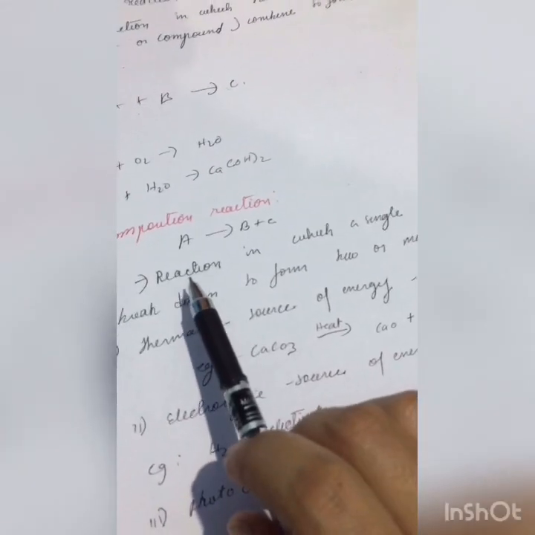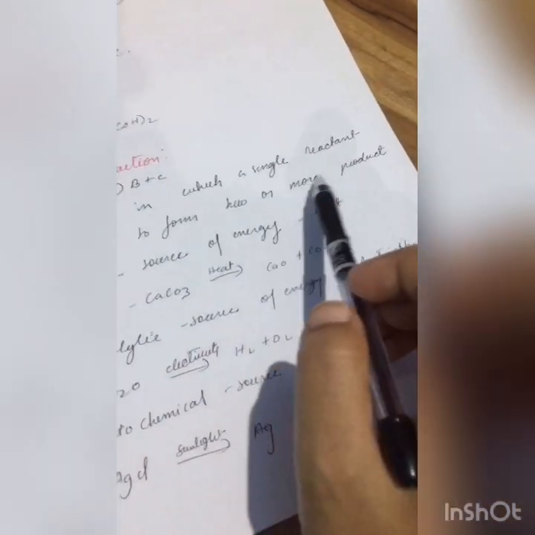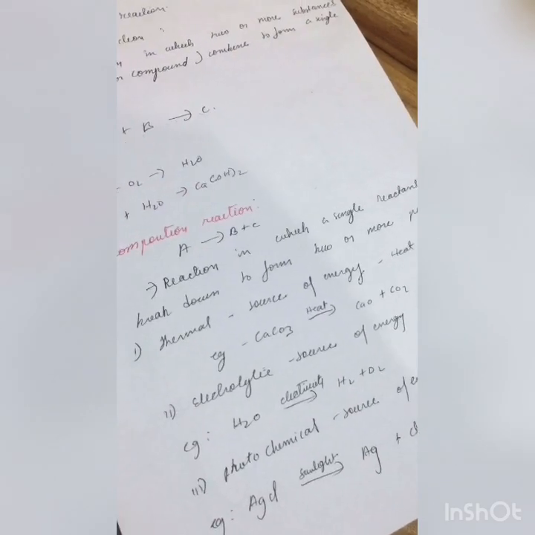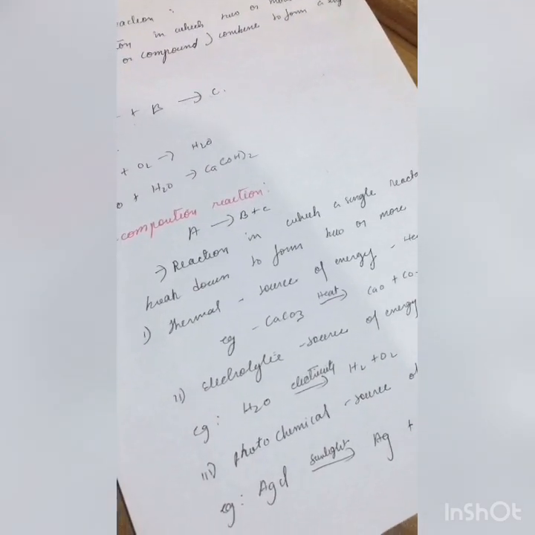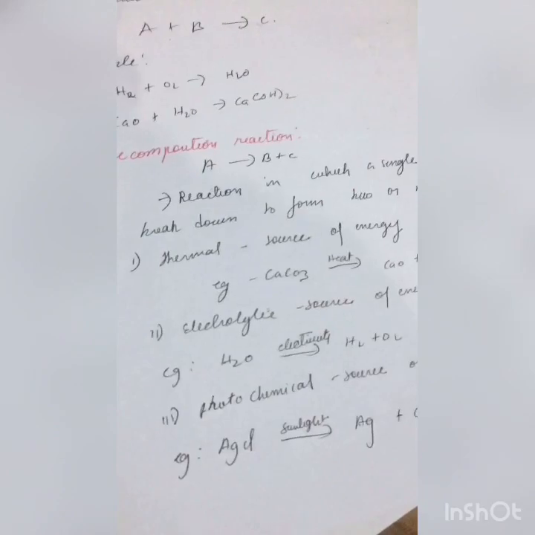Reactions in which a single reactant breaks down to form two or more compounds, all right? But to break anything, we need energy. So there are three types of decomposition reactions, based on the energy by which it is formed, okay? Number one is thermal, the source of energy is heat, okay?